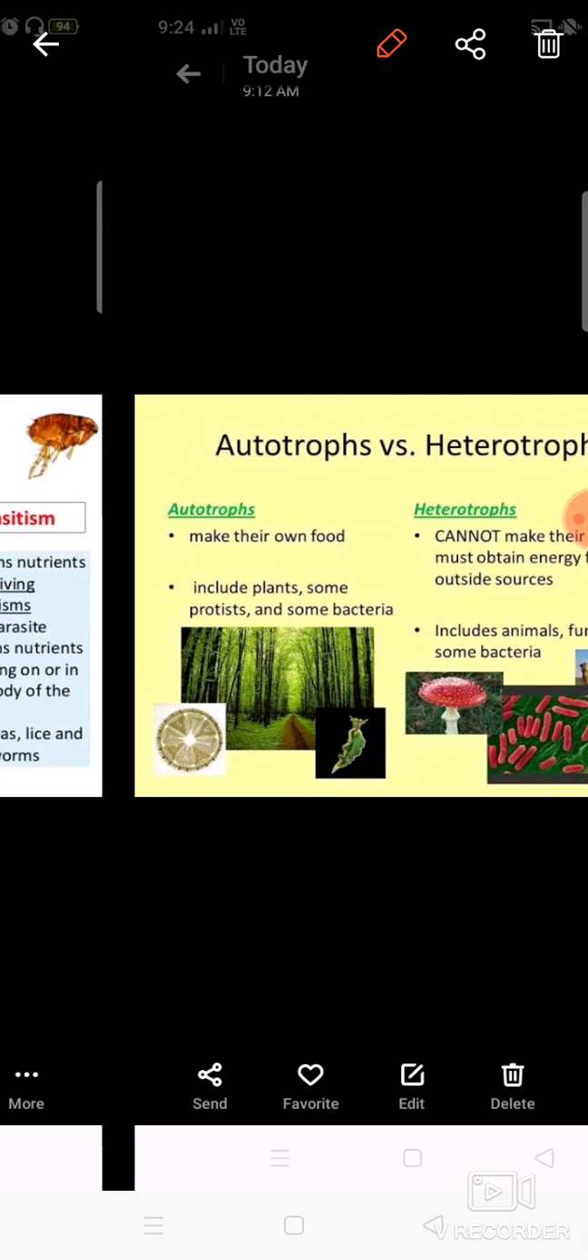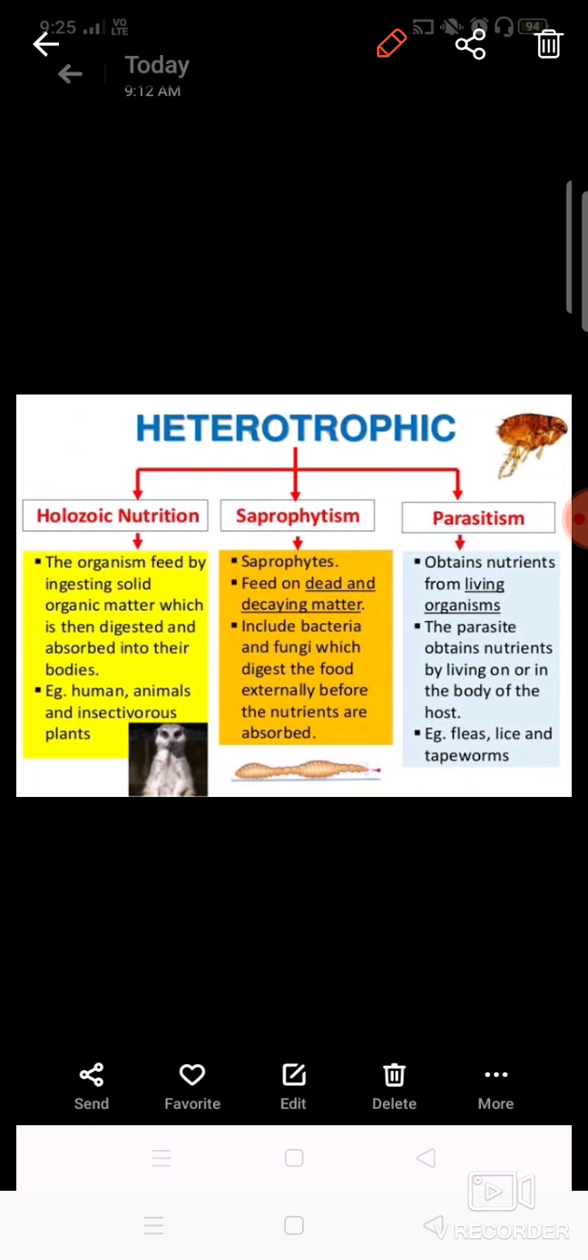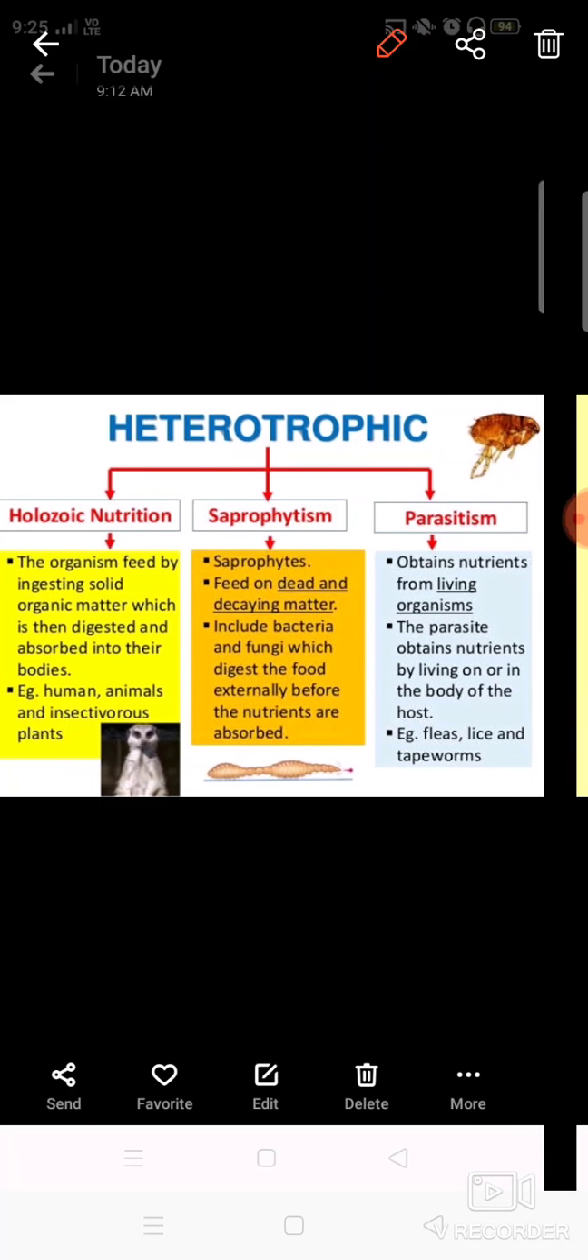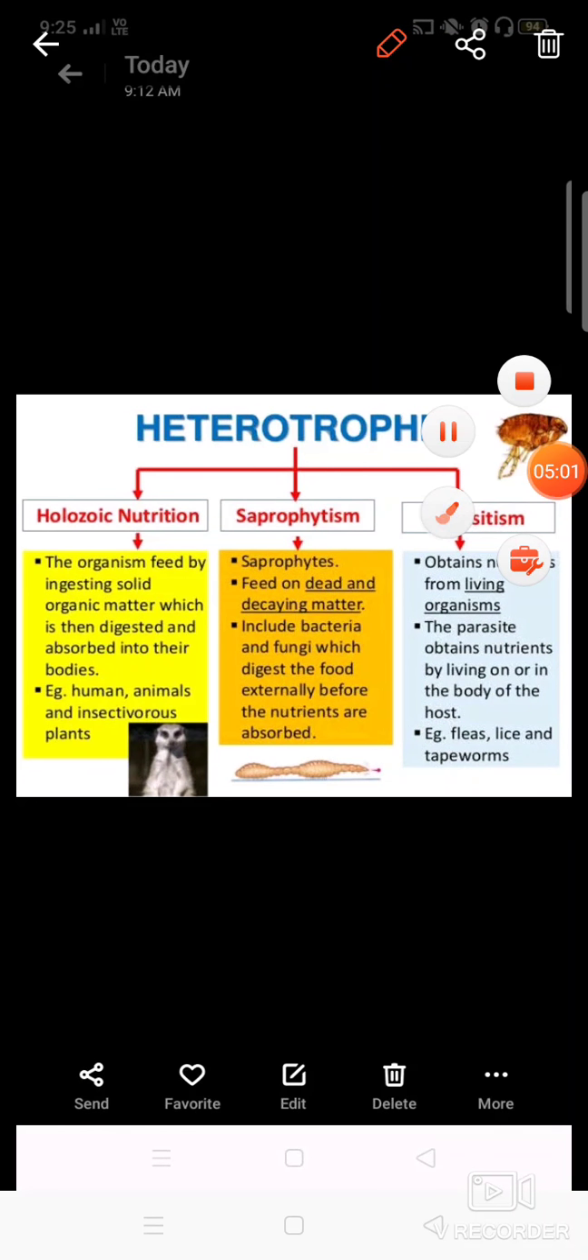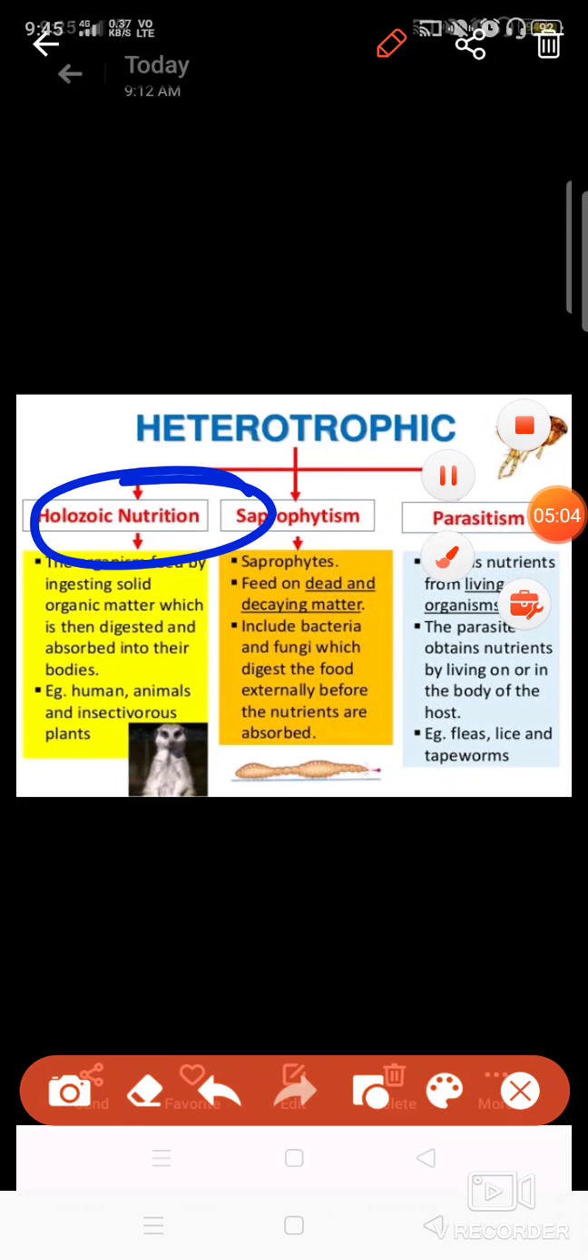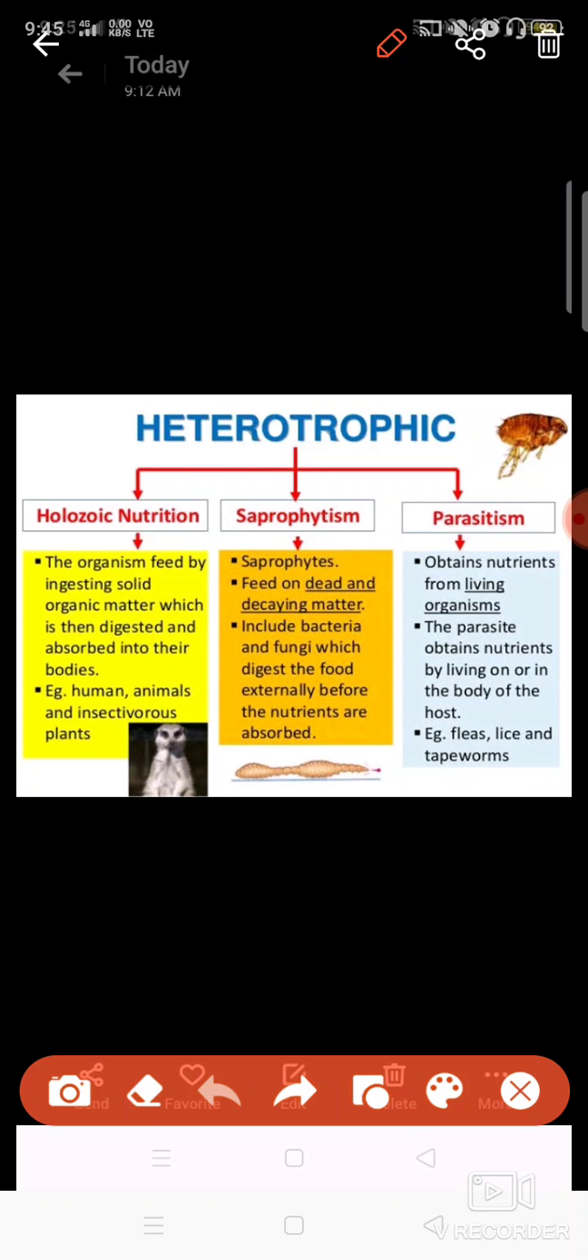Now let us see what the different types of heterotrophic nutrition are. Heterotrophic nutrition can be of these types: holozoic nutrition, saprophytic nutrition, and parasitic nutrition. That is holozoic, saprophytism, and parasitism.